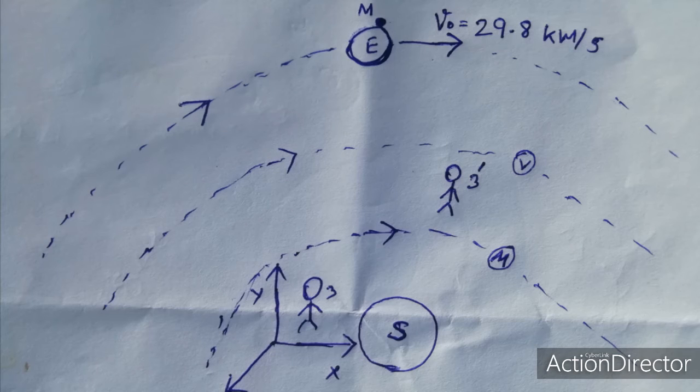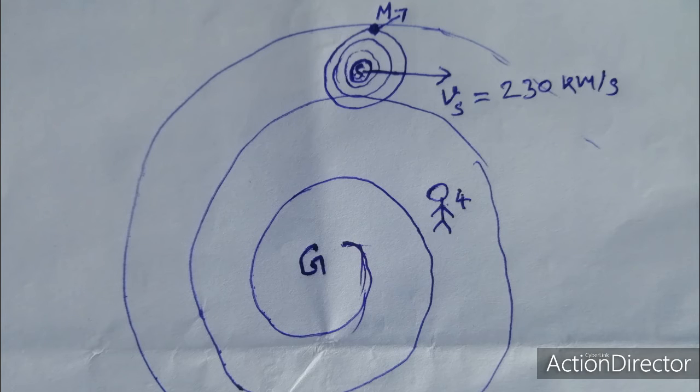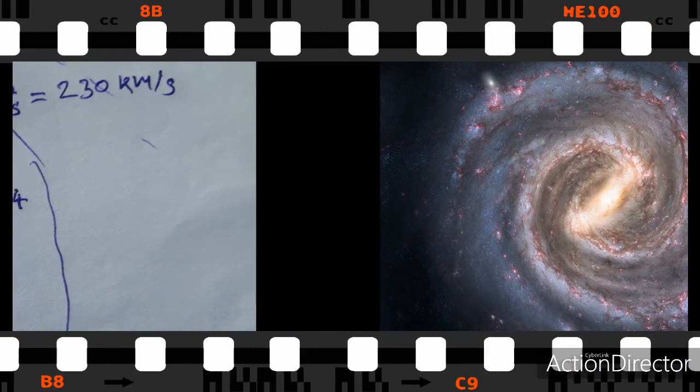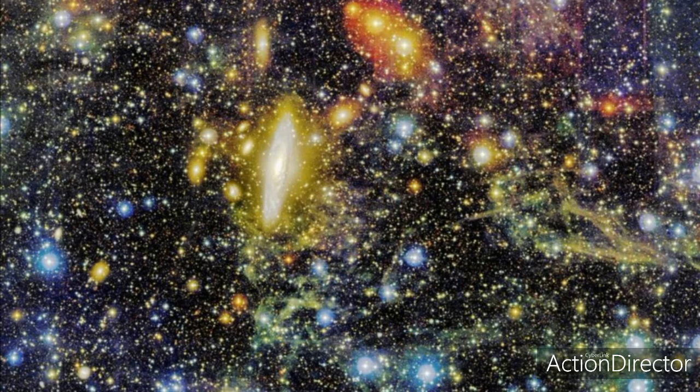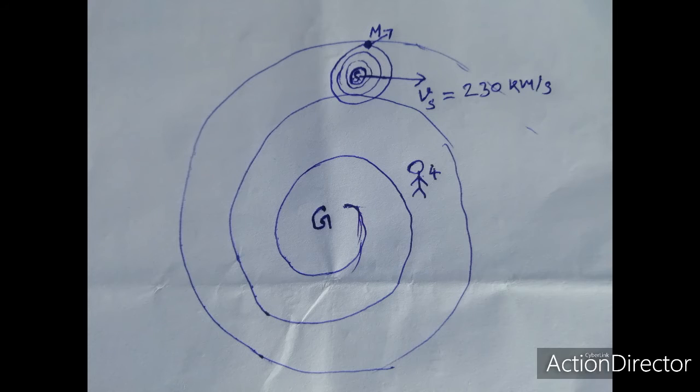Case 4. Now the observer is placed in our Milky Way galaxy. He calculates the velocity of the object M to be very much greater than all other observers, because our solar system is moving around the Milky Way galaxy at 230 km per second.